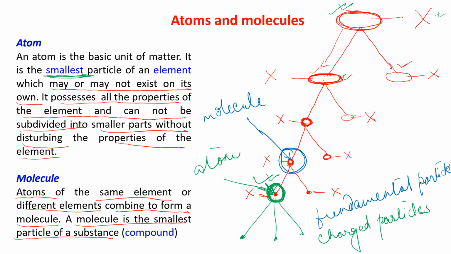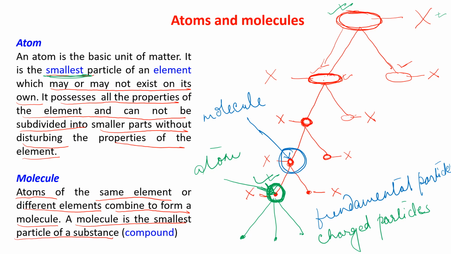When an element is having only one atom, it is known as monoatomic. When an element is having two atoms, it is known as diatomic. When three atoms are there, they are known as triatomic.